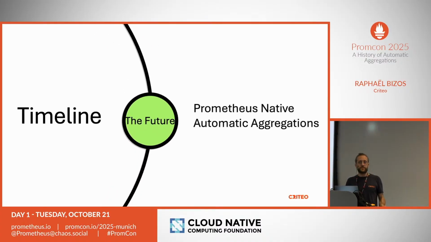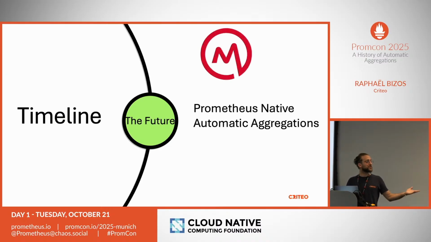Now, I would like to speak a little bit on what we are currently working on, because we really want to get rid of this graphite format. It's useful, but it means its end, right? So we want to build Prometheus native automatic aggregations. We want to be compatible with OpenMetrics formats, especially the 2.0 that was just presented. We want to be compatible with OpenTelemetry semantic conventions, because we don't want to block ourselves from using it. And we know that those two formats are not the same, so we want to have something generic enough.